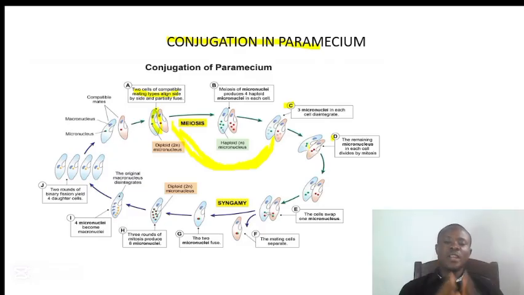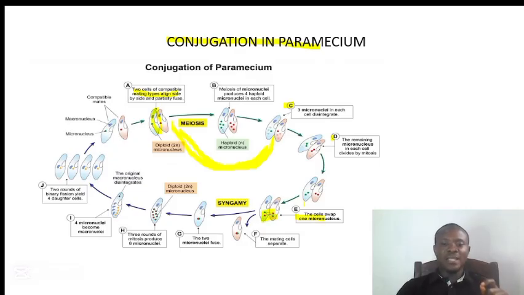These two nuclei, one of them is called the stationary nucleus. That means it will just be at one position. The other one is called the migratory nucleus. That means it has to move. It has to migrate. So what will happen as we have in E here is that the cells swap one micronucleus. So the migrating one here will move to this point, and the other migrating one here will move to this point.